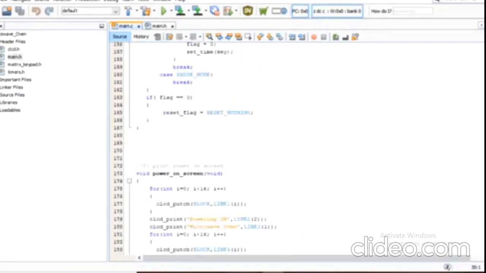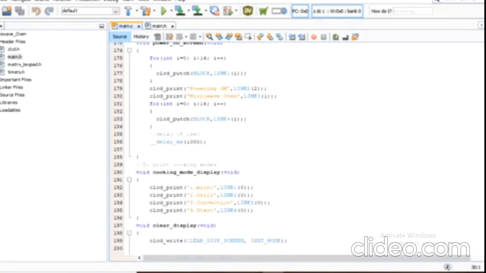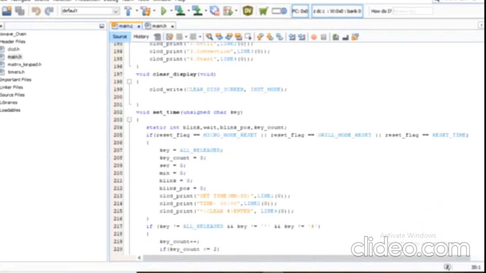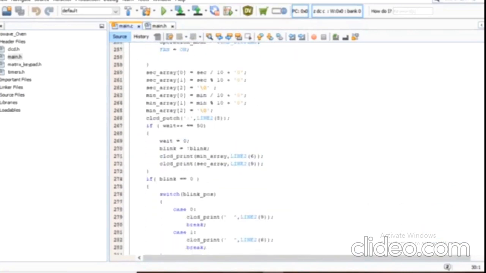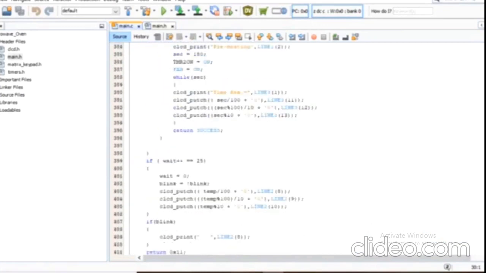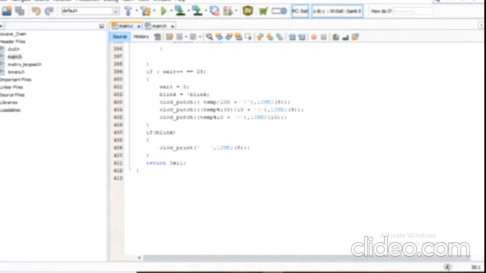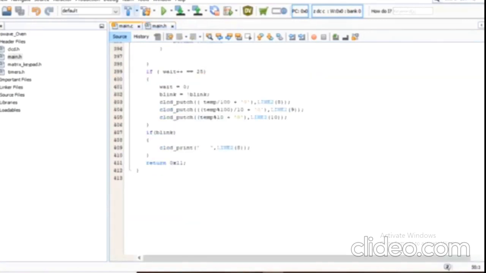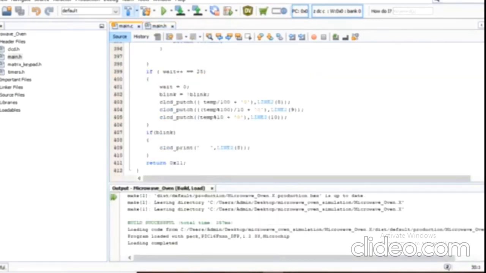Now coming towards the end. Everything is mentioned in a while loop so that our code will run continuously. Coming towards the main file, all the prototypes and all the required modules are there. Now let us build the project and see the output. As we can see, the build was successful.